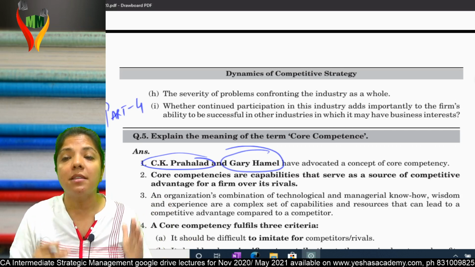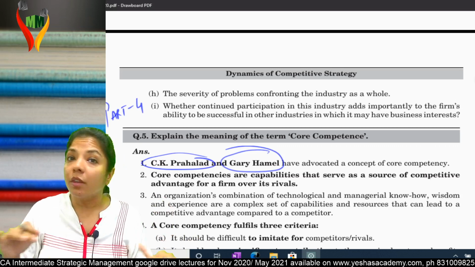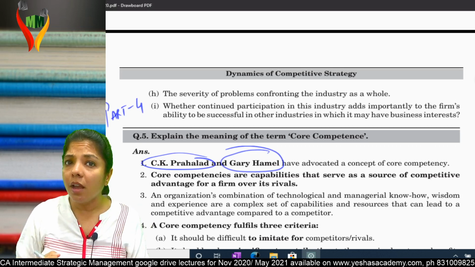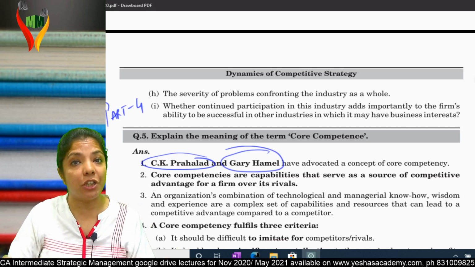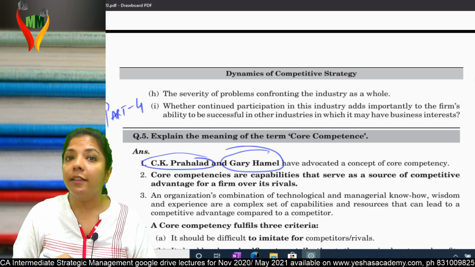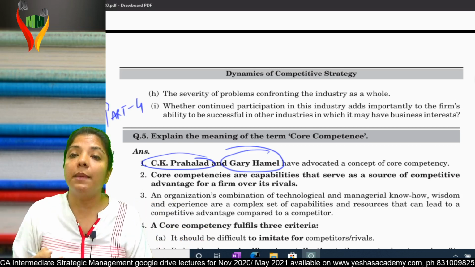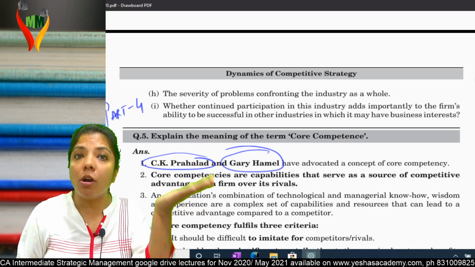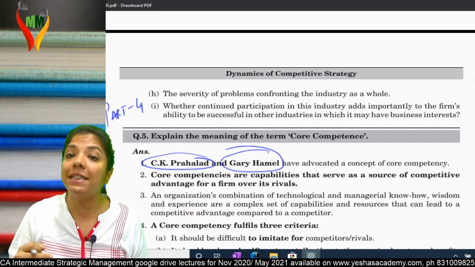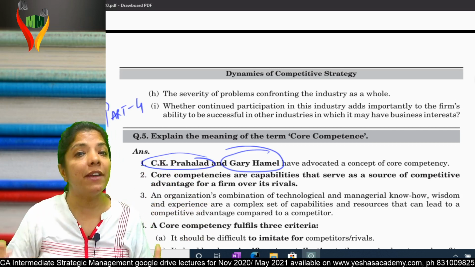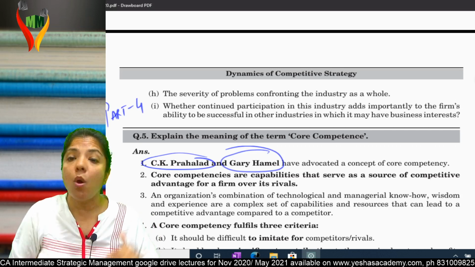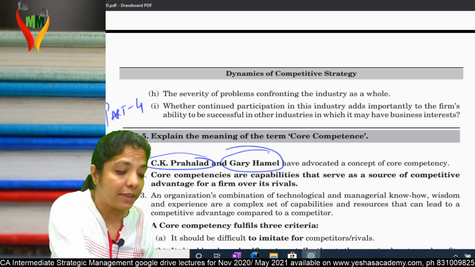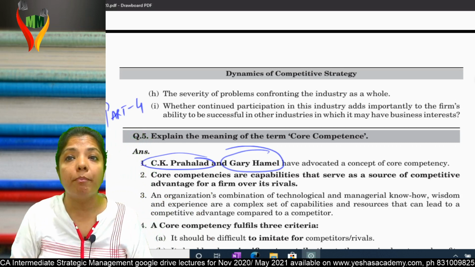Core competency means something unique in you which is not there in others, and because of which customers come to me, they don't go to my competitors, they prefer staying with me only, and because of this I have an edge over my competitors. That means I have competitive advantage. Competitive advantage means customers prefer me over my competitors. So core competency is a source of competitive advantage.